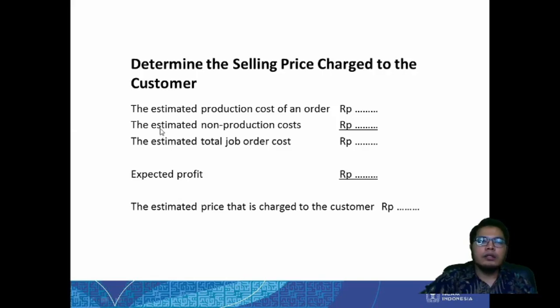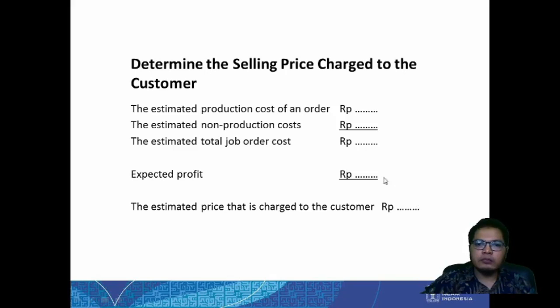Next, this is how we determine the selling price charged to the customer. What we need is the estimated production cost or manufacturing cost of an order, and then we need to know the non-production cost, and then we can know the total job order cost. And if we add the expected profit that we want to make, we can know the estimated price that we can sell to the customer. This is basically like that.